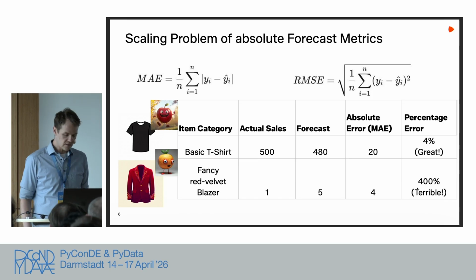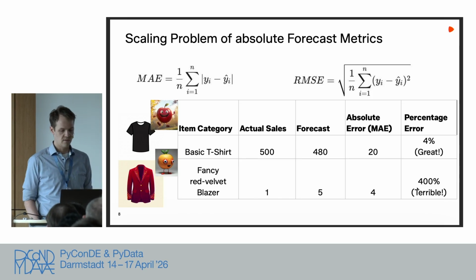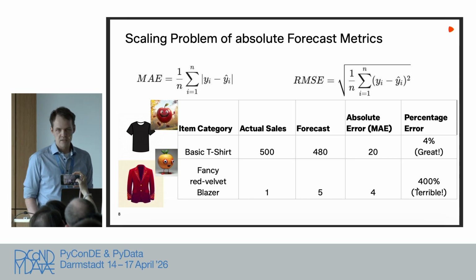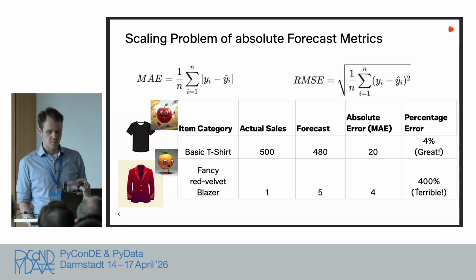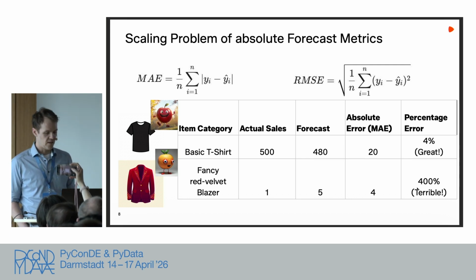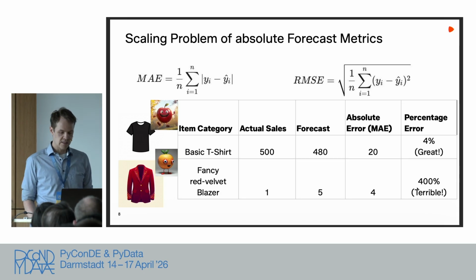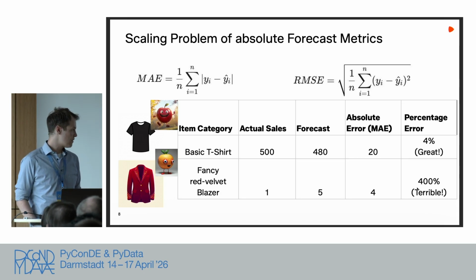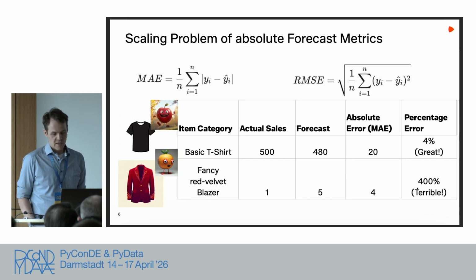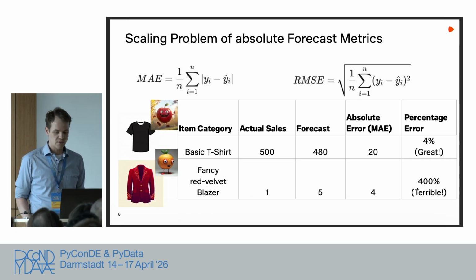The problem that you get here, there's a small example where we have one example apple and then an example orange. We have this basic t-shirt where we sell 500 on a given day. We forecast 480, and we're like, this is pretty good, right? We're just 4% off. And MAE gives now an error of 20, right? Then we have this fancy blazer, which is also a cool article. Those we don't sell that often. We sell one on a given day. We forecasted 5. That's pretty terrible, right? We are far, far away from the ground truth. But if we look at the MAE, it's just 4 points of error, right?